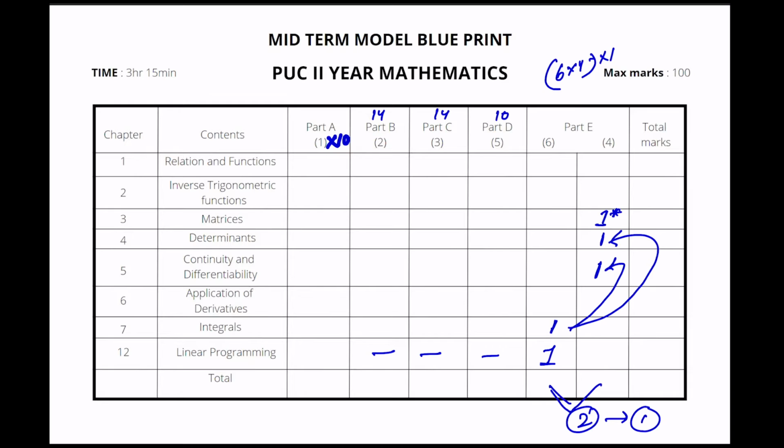For 5 markers, you can expect definitely 1 from relations and functions. Minimum 1 you can expect from matrices, and 1 from determinants also. Second, you can expect 1 from continuity and differentiability, 1 most probably from application of derivatives, and definitely 1 from integrals. Clear? So this is important.